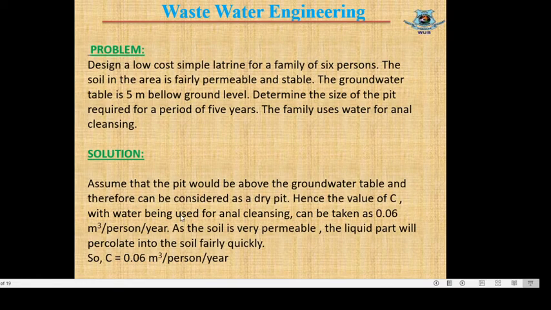So there are a lot of writings in this solution. You can avoid these writings. You can avoid this total writing. You can only write C equal to 0.06 meter cube per person per year, as this is a dry pit.